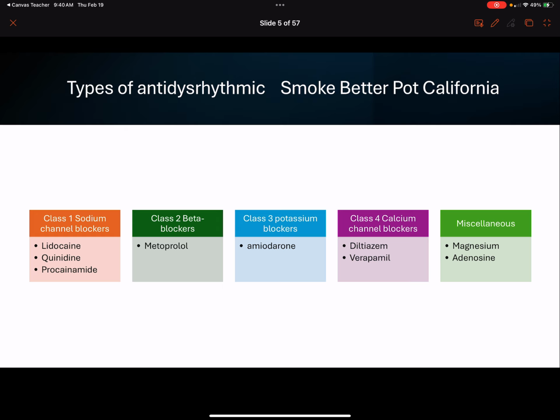That's going to be your polymorphic VTach or torsades. And then adenosine stimulates the adenosine receptors on the AV node, which temporarily block the signal going from the AV node down to the ventricles. So it causes a total disruption in cardiac conduction, but it has an incredibly short half-life, so it wears off very quickly and can help reset AV nodal reentry rhythms.